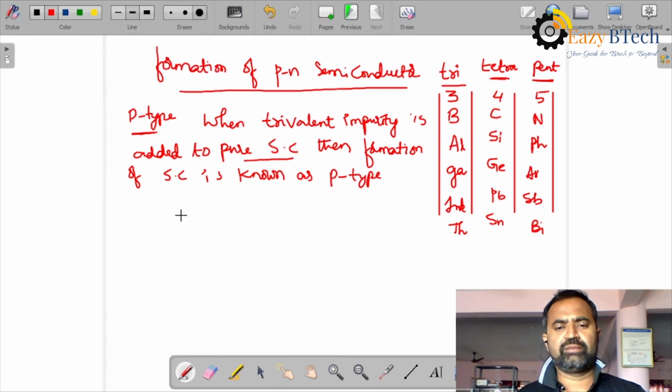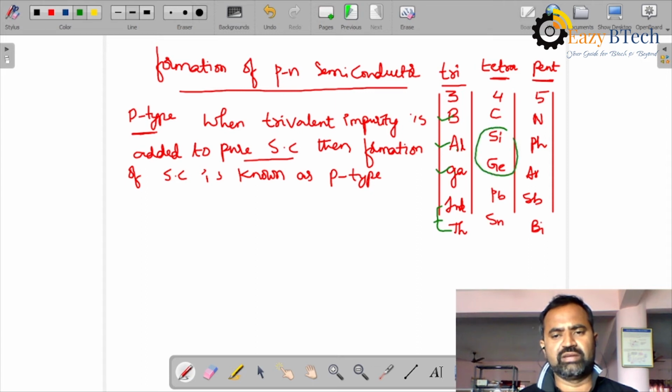Now, if you see the covalent bond structure, you can take from the trivalent boron, aluminium and gallium, whereas indium and thallium are not used as impurity atoms for the formation of a P-type semiconductor. We may use only boron, aluminium, gallium, which is added to pure semiconductor, silicon and germanium. Now you can see the covalent bond structure.